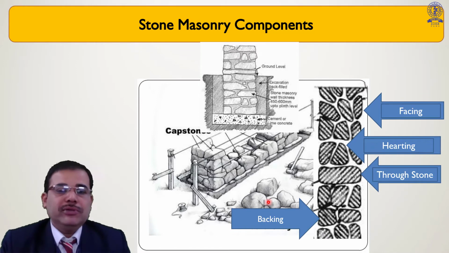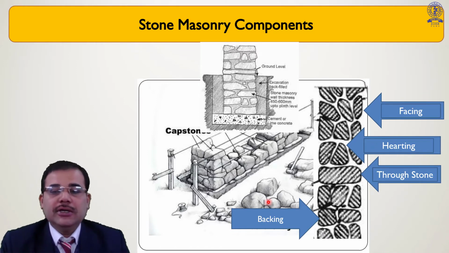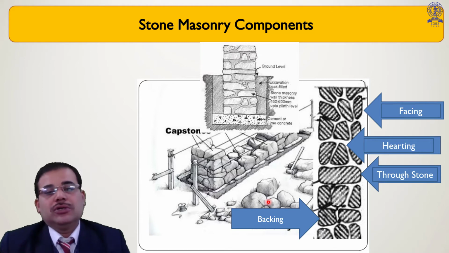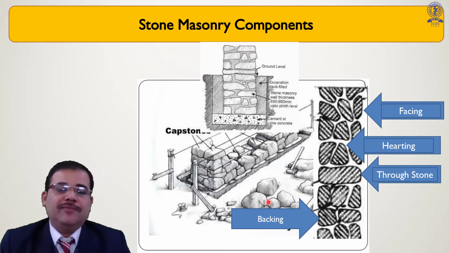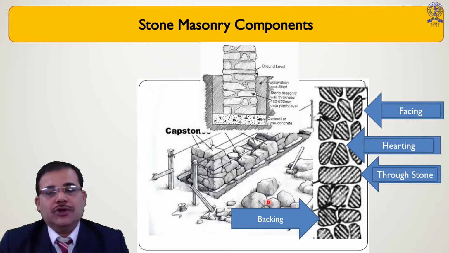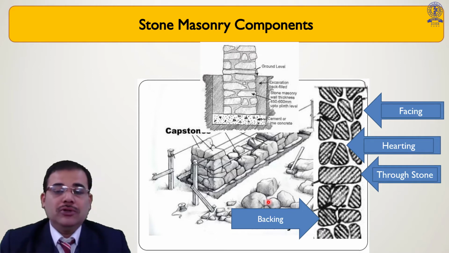Now, in a stone masonry wall, there are facing, hearting, backing and through stone. Facing is the stone used on the exposed side or outer face of the wall, whereas backing is on the inner face of the wall. In between the facing and backing stone, there is the hearting. These are the smaller stones or chips, and this is the hearting component of the wall. And there will be the through stone.